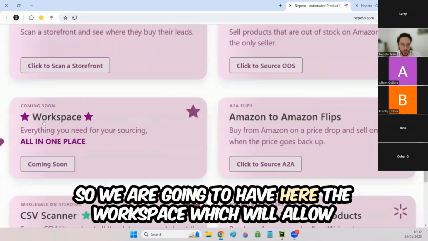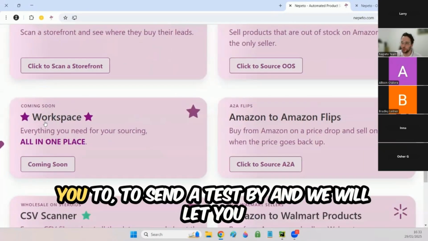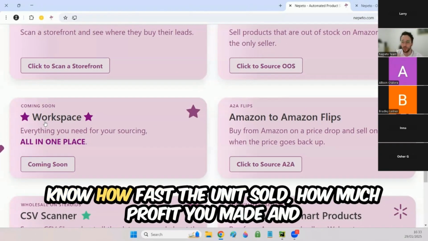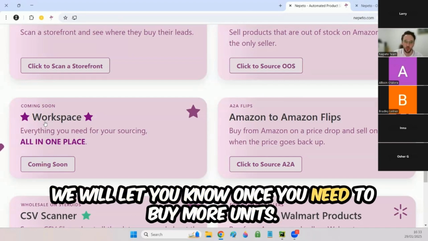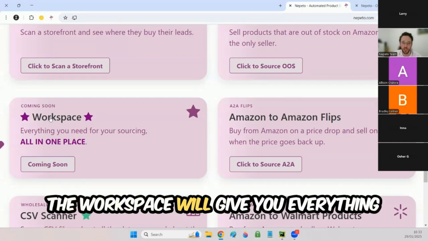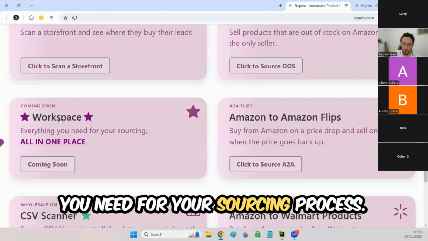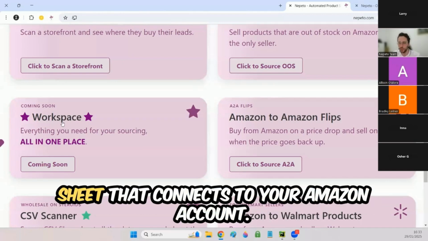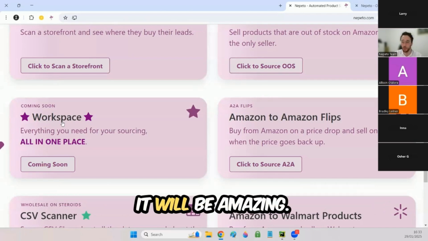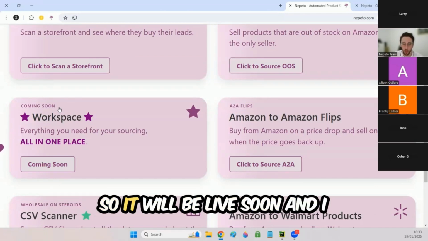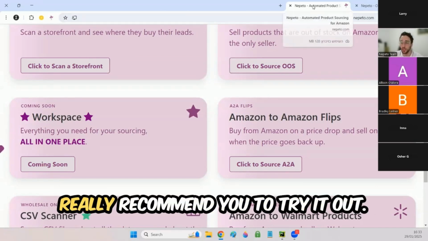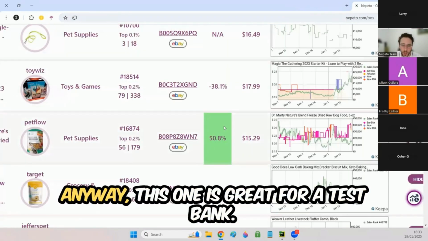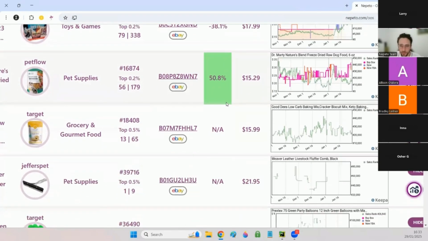So we are going to have here the workspace, which will allow you to send a test buy, and we will let you know how fast the unit sold, how much profit you made, and we will let you know once you need to buy more units. The workspace will give you everything you need for your sourcing process. It will be like an advanced online Excel sheet that connects to your Amazon account. It will be amazing. So it will be live soon, and I really recommend you try it out. Anyway, this one is great for a test buy.